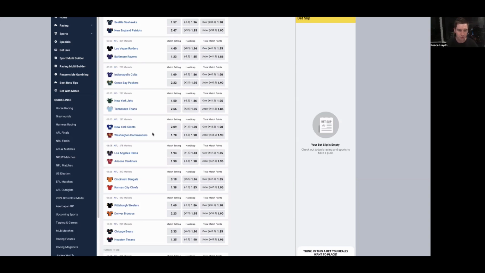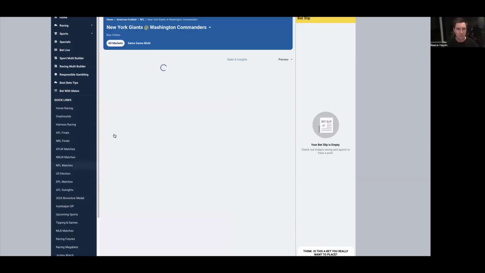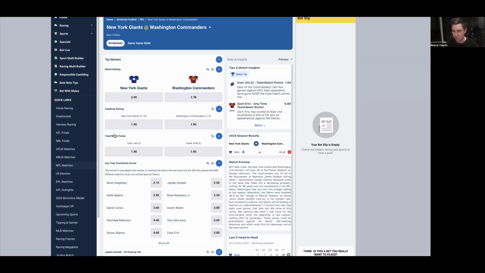Final early game, we have the New York Giants at Washington. So a divisional matchup here. Washington, small favorites at $1.78, minus 1.5. Total is 43.5. No real major interest at all in this game either. I feel like this is one that definitely could be going either way.